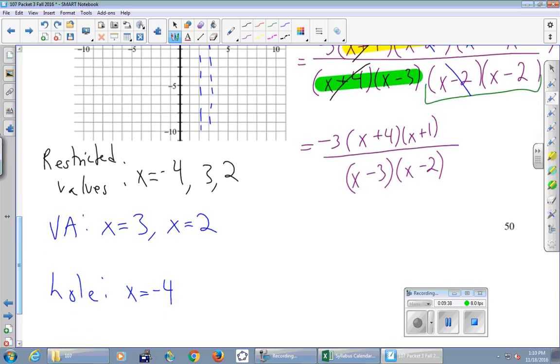Okay, I want to put my hole at -4. What other piece of information do I need before I plot the hole? I need the y, right? All I have is the x. It's at x equals -4, but where is it? Is it up high? Is it down low? Somewhere in the middle. We got to find the y.